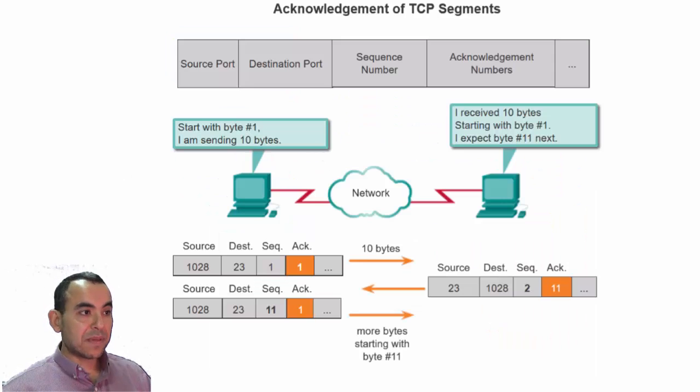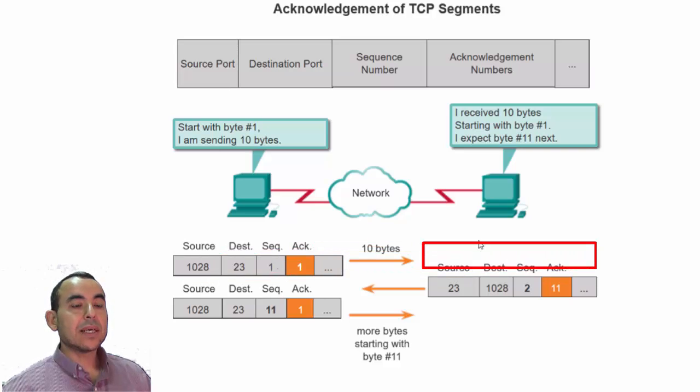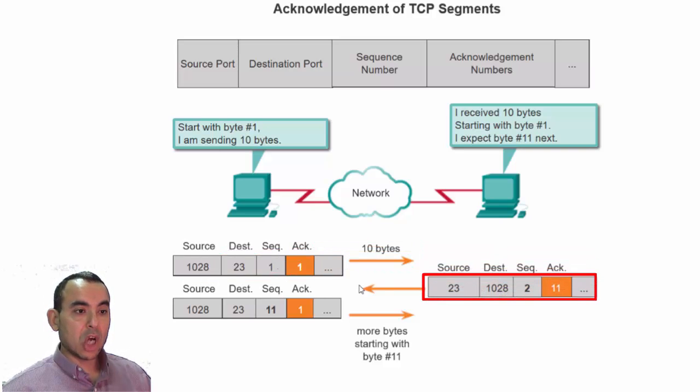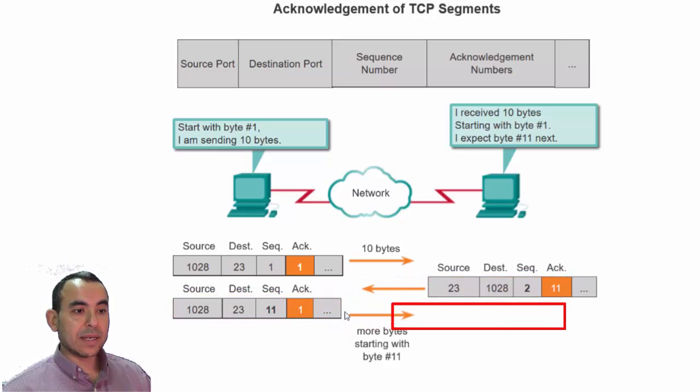The other thing that TCP provides in terms of reliability is the acknowledgement for the segments. When a segment is sent from one node to another using the TCP connection, the other node has to acknowledge back this segment before the sender will send another segment.